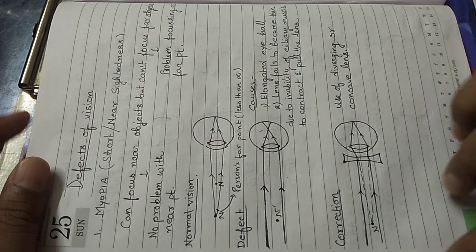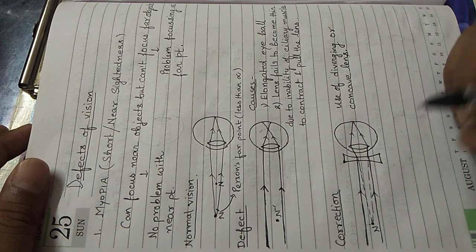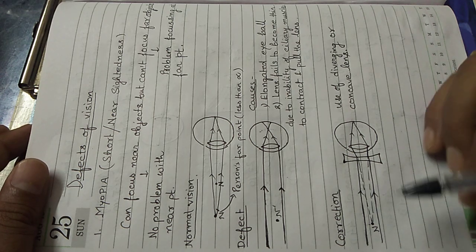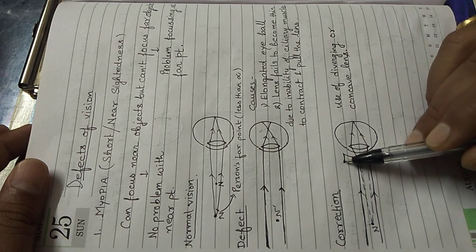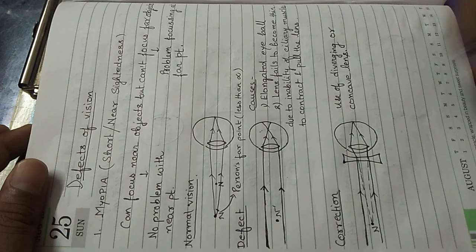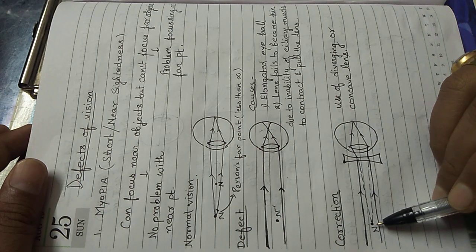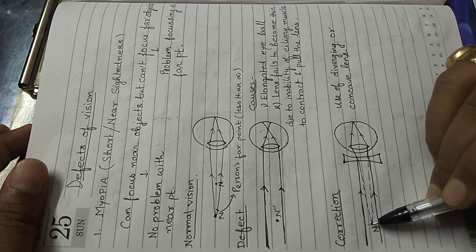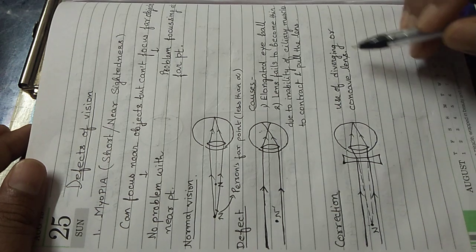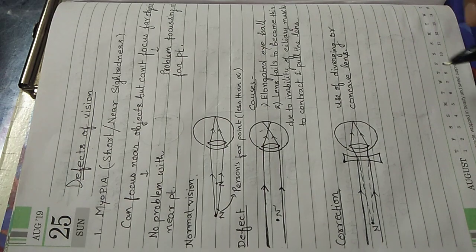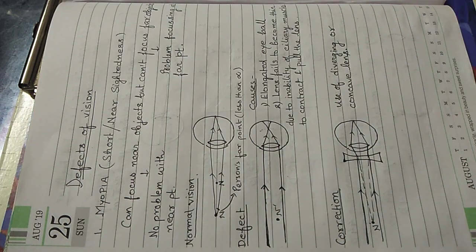Okay, the object is kept at infinity. Suppose the person is seeing a star. So it is at infinity, but on wearing this lens, the effect will be created in such a way that the object is actually here. So the effect given by the lens is such that the object is actually lying here. So we are using a diverging or a concave lens, that is the correction.